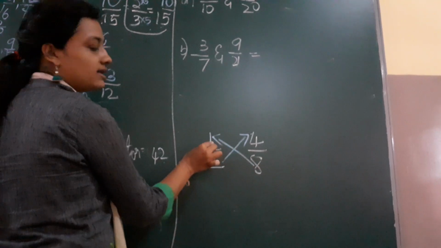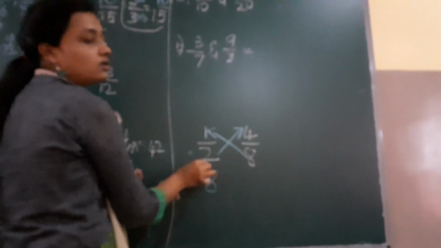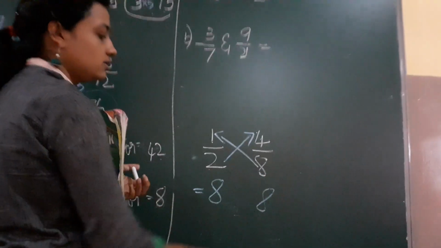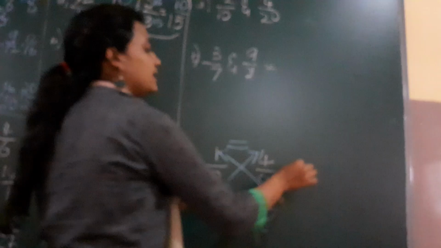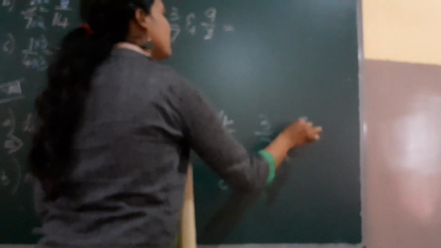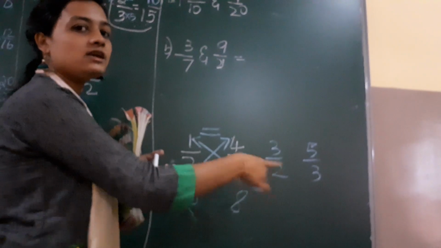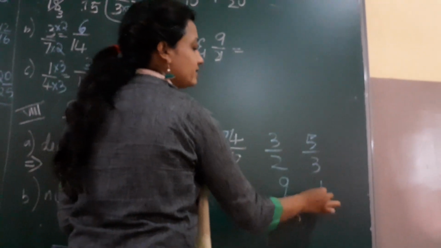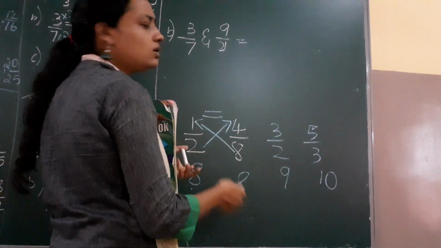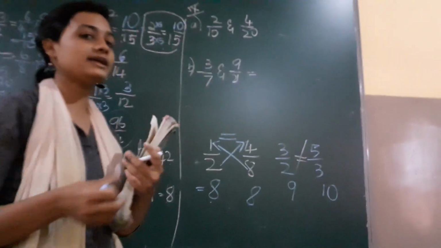That is, 8 1s are how much? 8. Now multiply this 2. 2 4s are 8. Both have got the same number, right? Then these two are equivalent fractions. Let me take one more example now. 3 by 2, 5 by 3. Let me multiply and see whether they are equal or not. 3 3s are 9. 2 5s are 10. I didn't get the same number, no? So they both are not equal. We will check that in the 9th main.